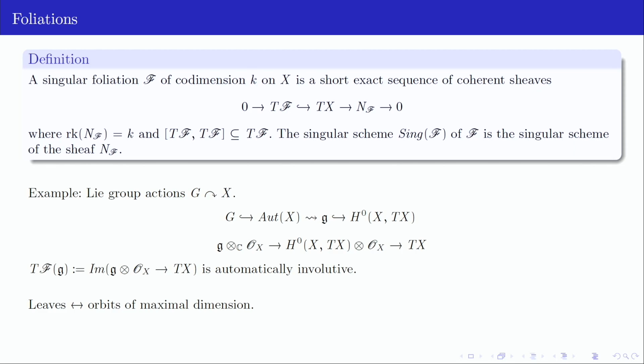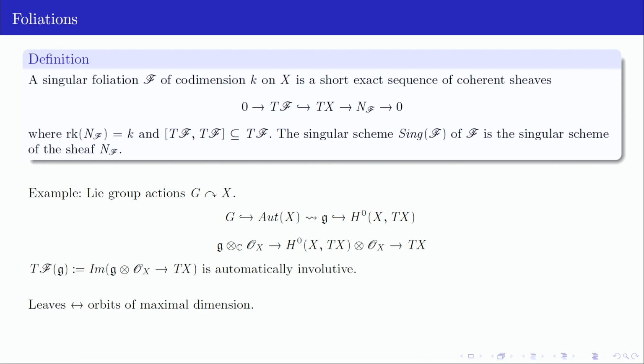So if we have such a subgroup, we can recover the tangent sheaf of the foliation in the following way. We can look at its Lie algebra g as an algebra of global vector fields on X. And we can just look at the subsheaf of the tangent sheaf which is generated by these elements, right? So this is the tangent sheaf to the foliation of this action. Yeah, we can take it as a definition.